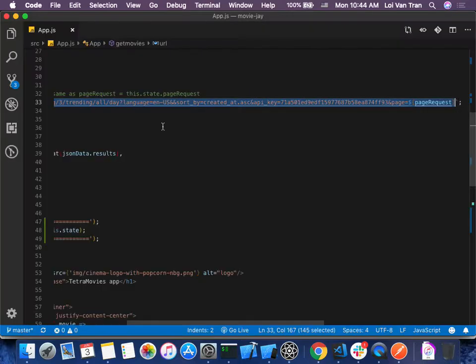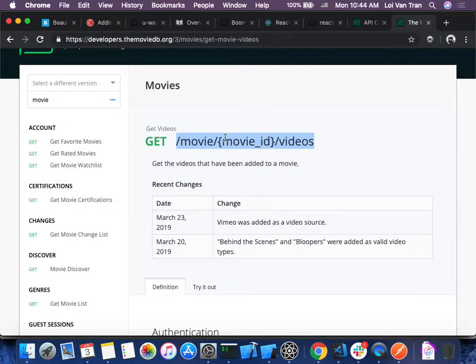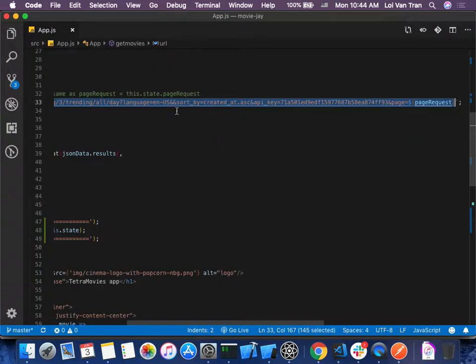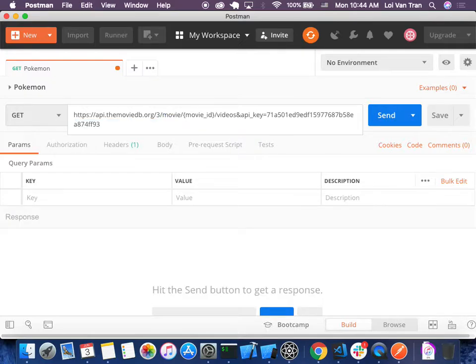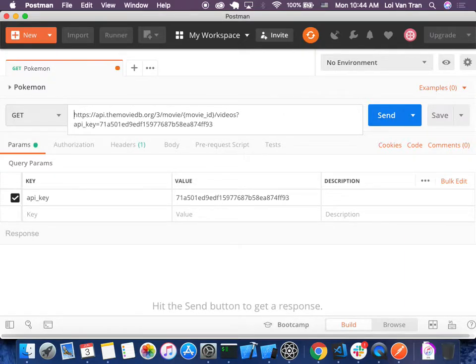What route are we looking for, guys? What do I do here? Okay, so let's go ahead and change this. We're going to movie. I don't want to sort it. Does that look good? What's one more thing that we need to change, guys? We need to change our movie ID. You're missing the question mark. Yes, and we need to do that. So we need to change our movie ID. How can we get a movie ID just to test, guys?